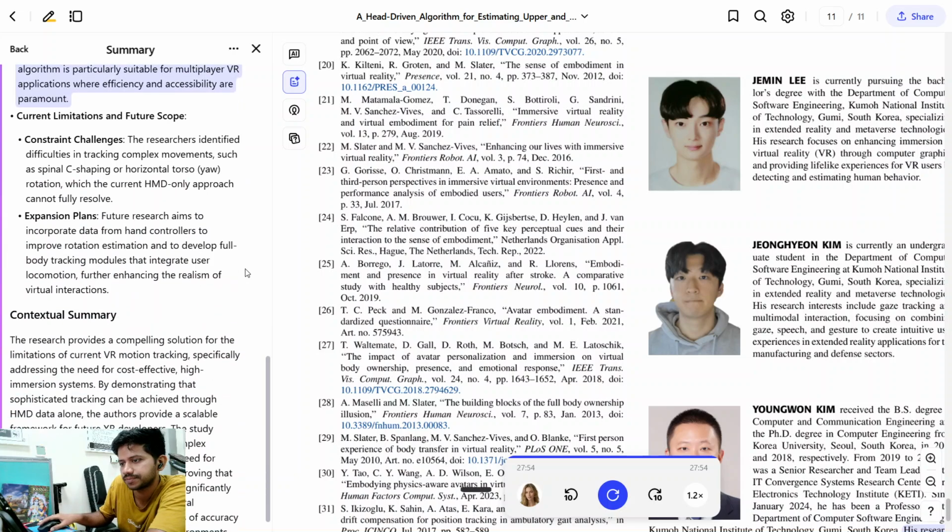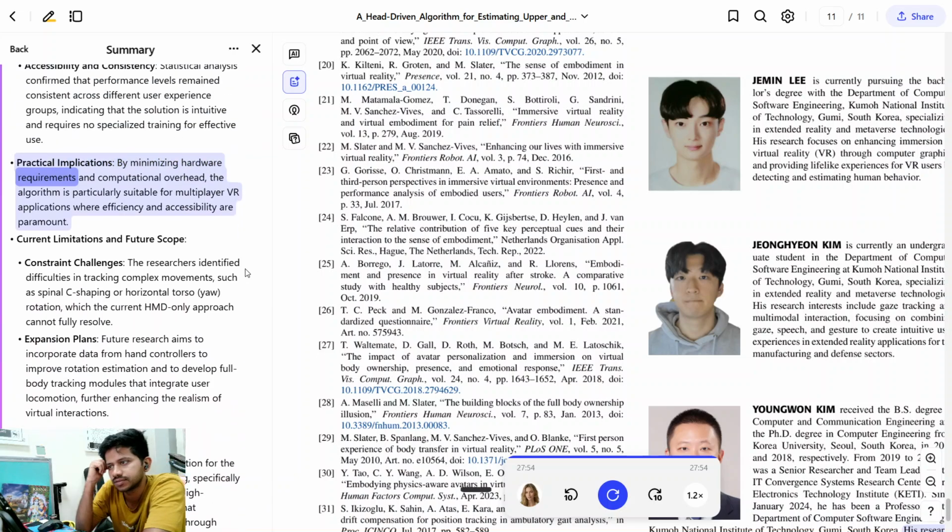Practical implications. By minimizing hardware requirements and computational overhead, the algorithm is particularly suitable for multiplayer VR applications where efficiency and accessibility are paramount. Current limitations and future scope. Constraint challenges. The researchers identified difficulties in tracking complex movements, such as spinal C-shaping or horizontal torso rotation, which the current HMD-only approach cannot fully resolve.